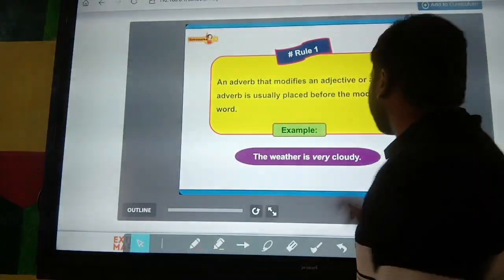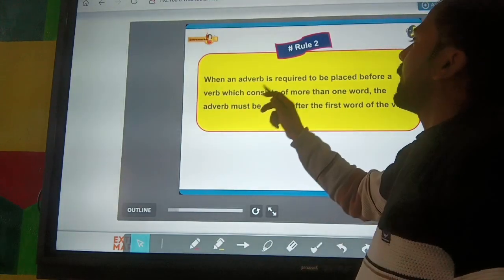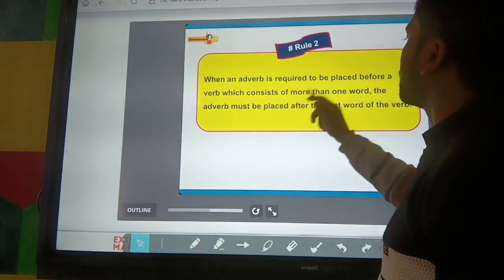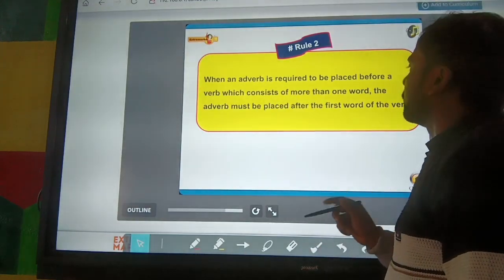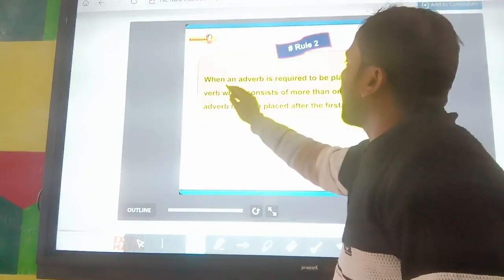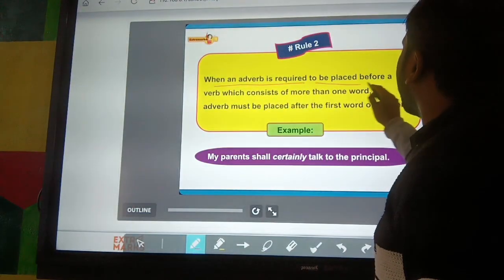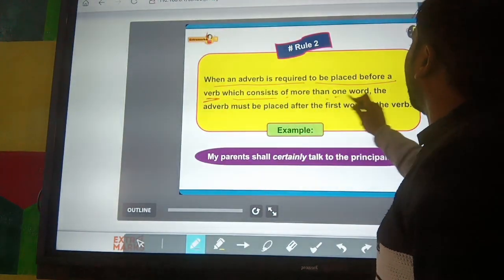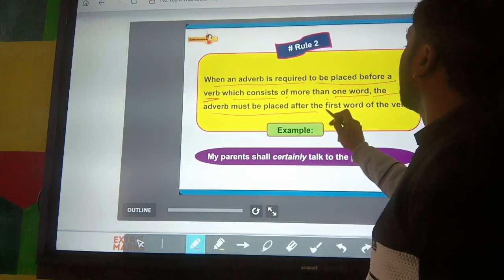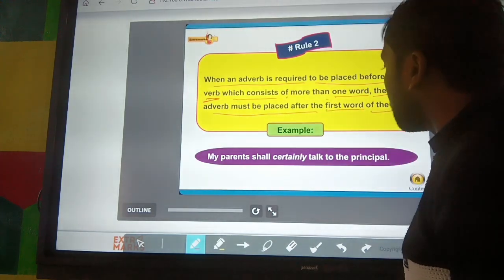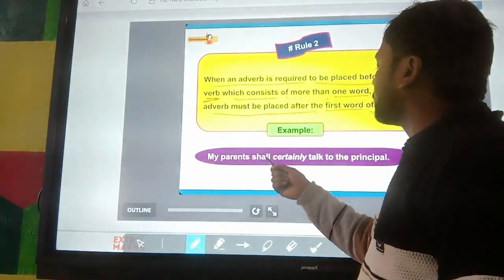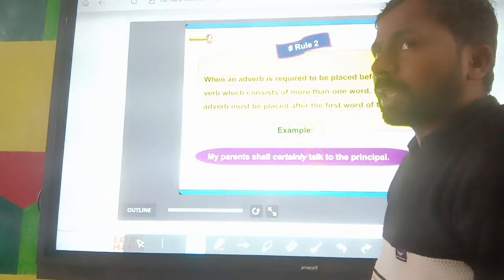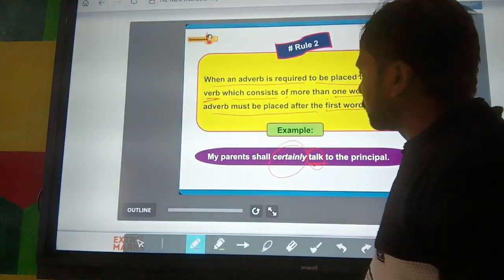Now next is, when an adverb is required to be placed before a verb which consists of more than one word, look here. When an adverb is required to be placed before a verb which consists of more than one word, the adverb must be placed after the first word of the verb. So here, my parents shall certainly talk. Here the verb is talk. Before the verb we can place the adverb. Is it clear?